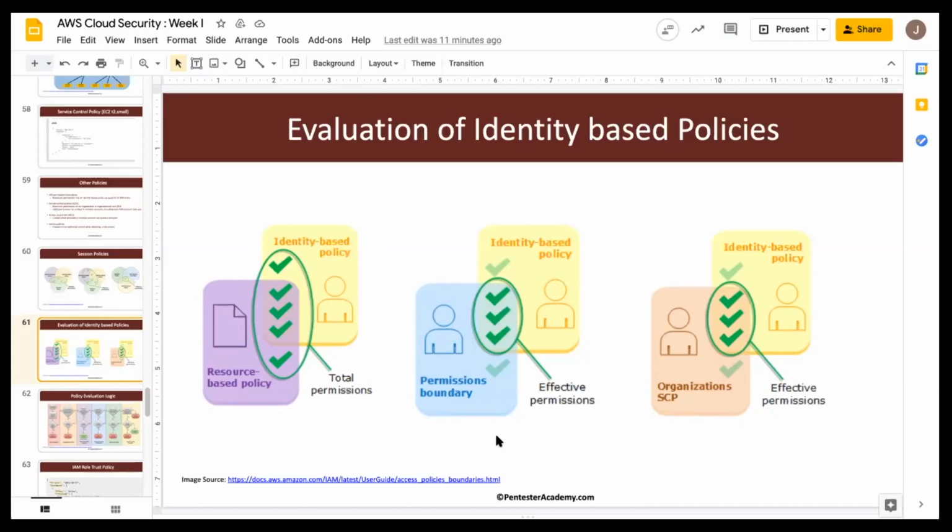So this is to answer the question of nullify. If a boundary says you can access something, but you don't have the permission, you won't have access. Yes, that is correct. It has to be, again, an intersection, right? So this has to include the access to a specific service, otherwise it won't be accessible.